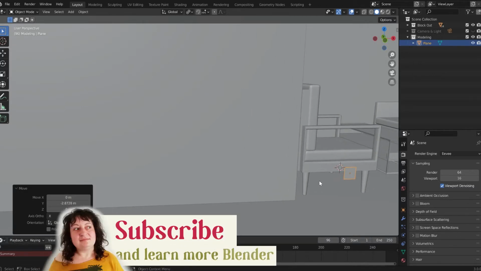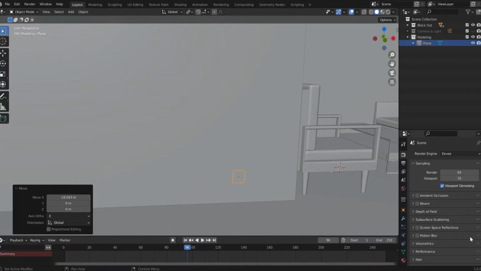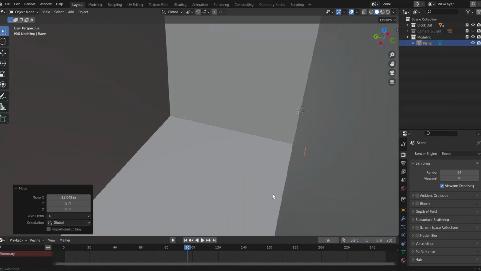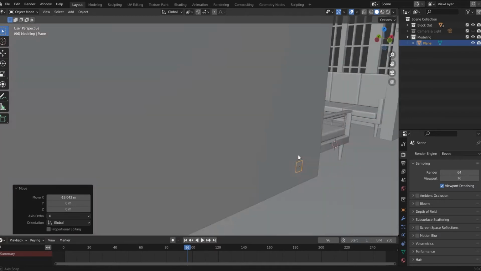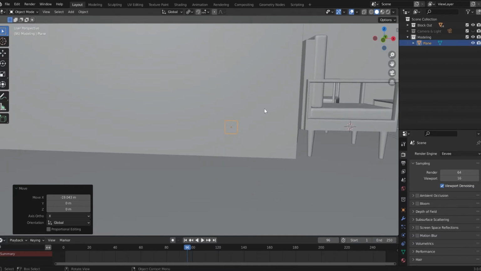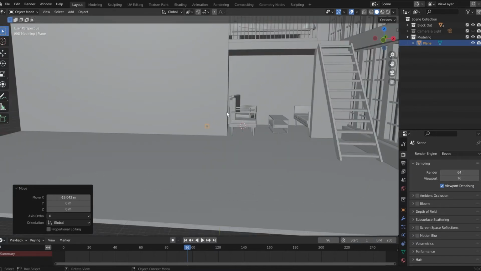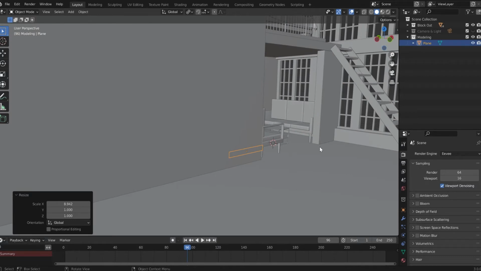Good. So here, let's move it like this, and closer to the wall. Actually, it doesn't matter right now. Let's leave it here to do the modeling. So I will resize it on the x-axis like this. I think this is a good size. We're gonna see once we resize it on the other side, the z-axis.